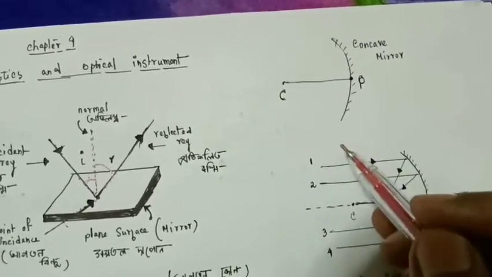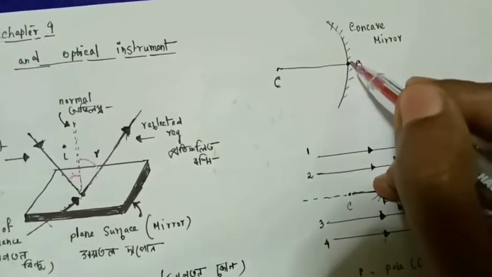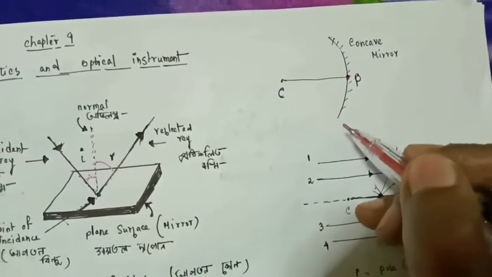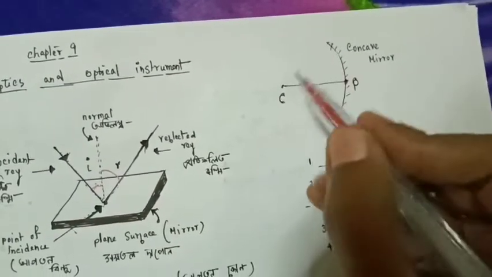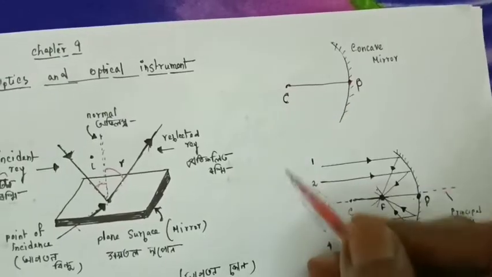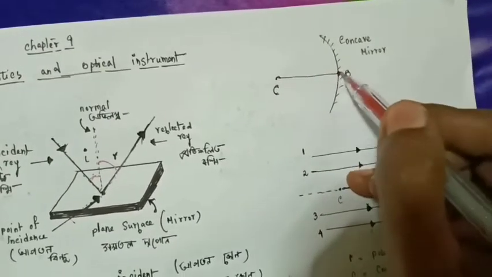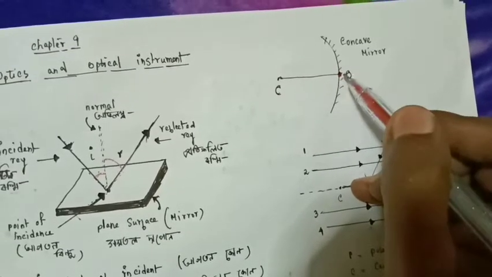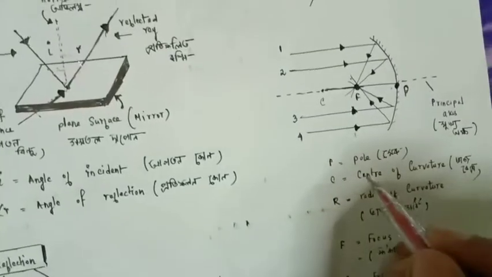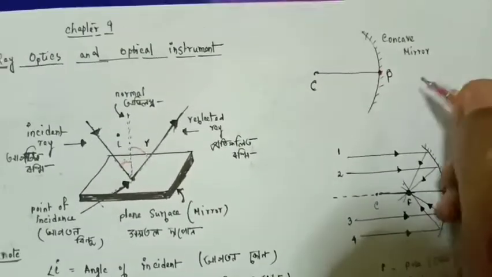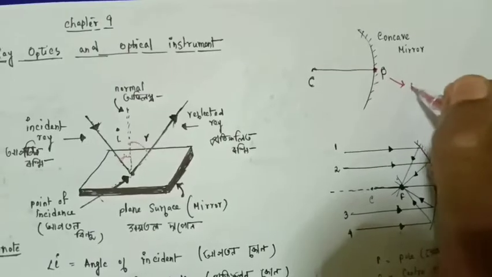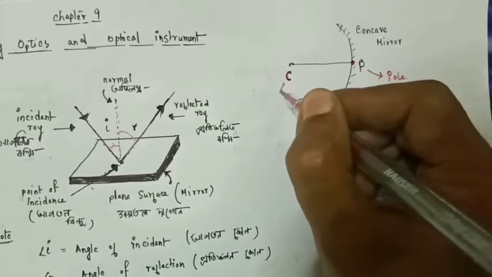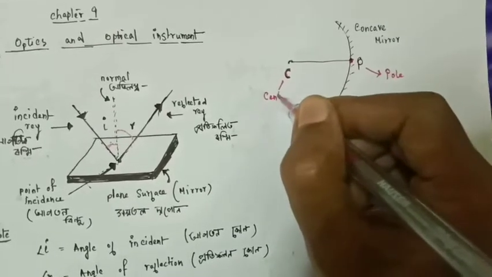So let us take one concave mirror here. See, this is the concave mirror, and there is a certain particular central point here which is denoted by P. This center point or midpoint is called the pole. There is another point, which we take here, this is C, and C is called the center of curvature.